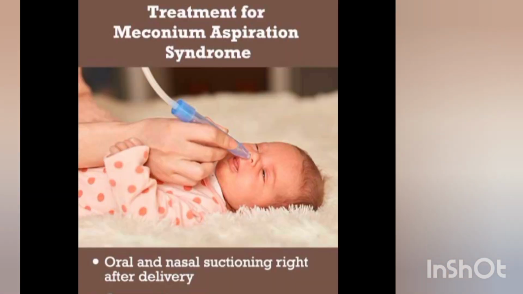So what is the treatment for this? The number 1 treatment is good suction. Suction is a technique in which we insert a lubricated tube and, with the help of specific pressure, suck out all the toxic meconium aspiration. In this way the baby's airway remains clear and the baby takes breaths very well.